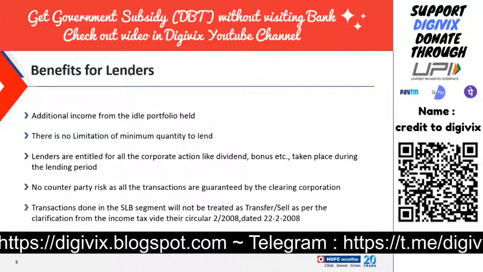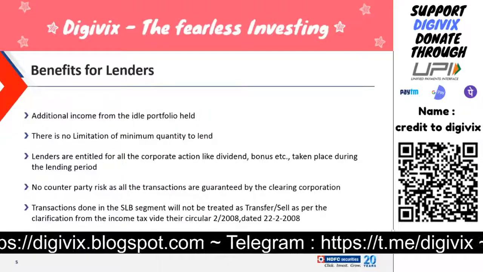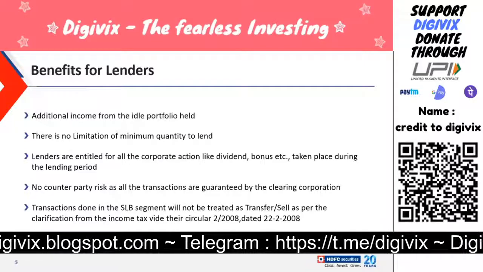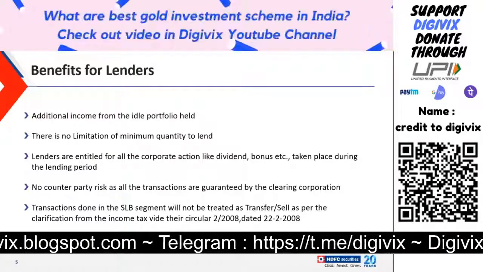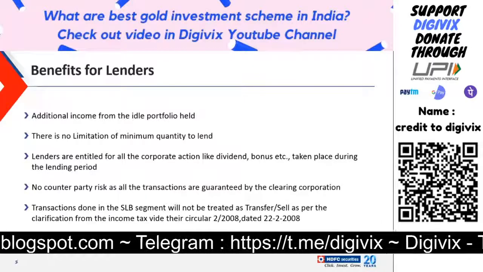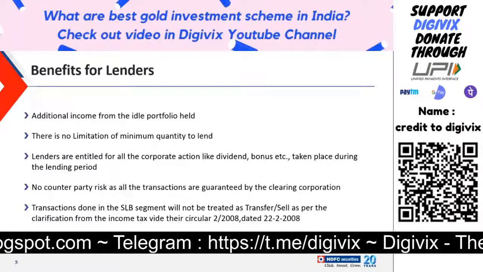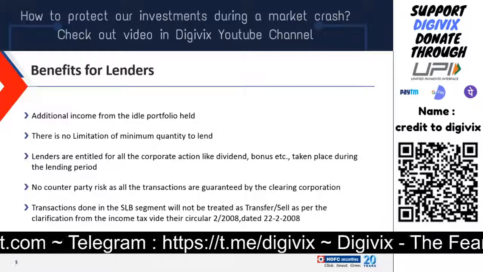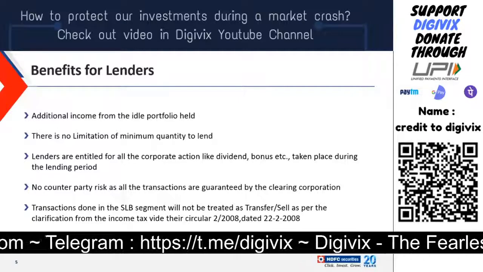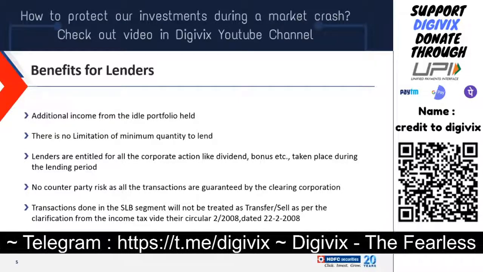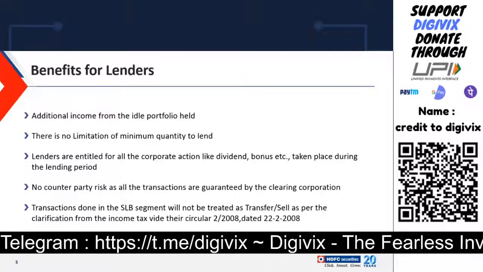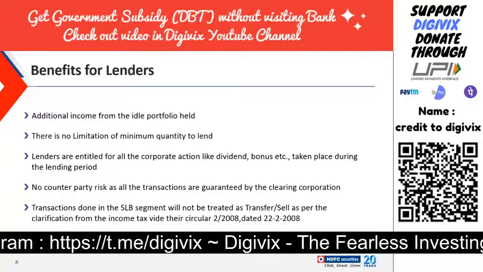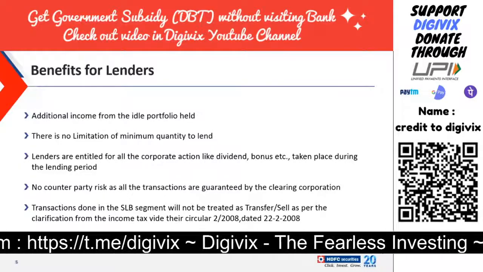So how it works exactly: the dividend and stock split will automatically come into your account at the expiry of the contract, or before that in the case of a dividend. For any other corporate action, let's say a bonus, a right issue, a demerger or a merger, the contract will get closed by itself. So if you have lent for 30 days and after 15 days a bonus or a right issue is announced, the SLBM contract will get closed immediately, and the shares will come back into your Demat account. So you will be able to get the benefit of the corporate action. You don't have to worry about anything.